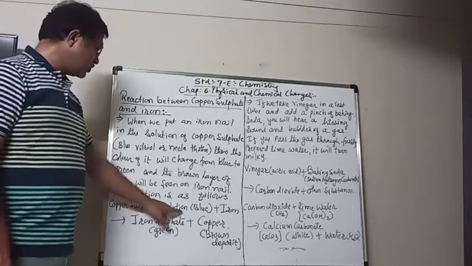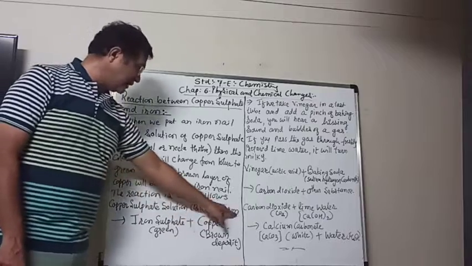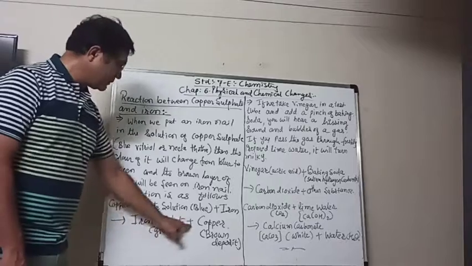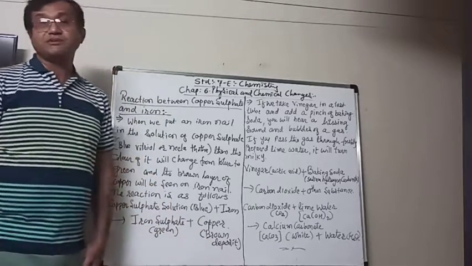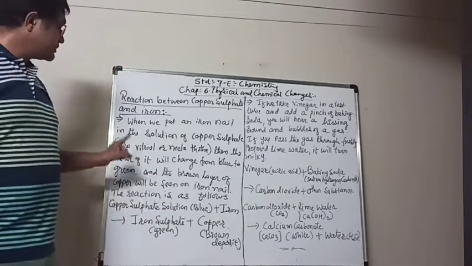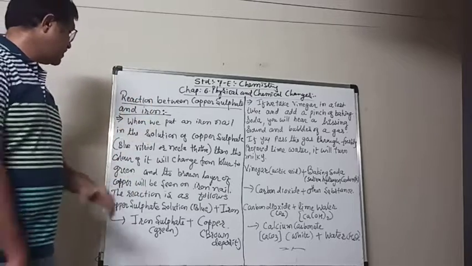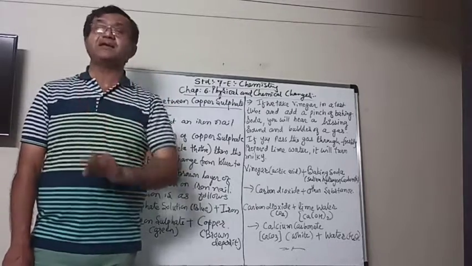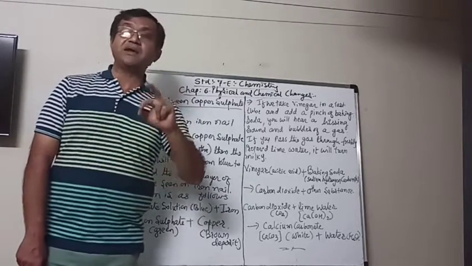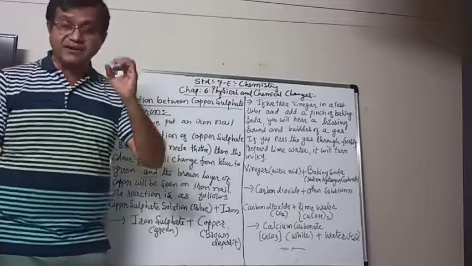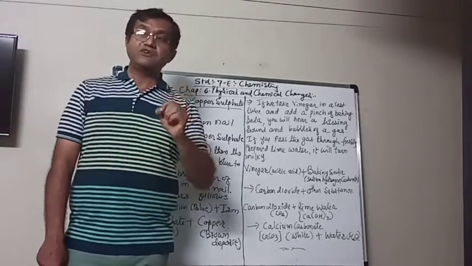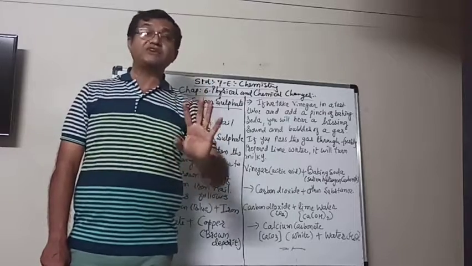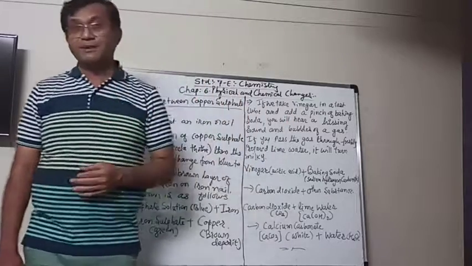So the copper sulfate solution, which is blue, plus iron, gives you iron sulfate, that is green, plus copper, that is the brown deposit. So that is the chemical change that we understand: when the blue vitriol or copper sulfate solution and the iron react, a chemical reaction takes place, which makes iron sulfate, whose properties are totally different from the copper sulfate.